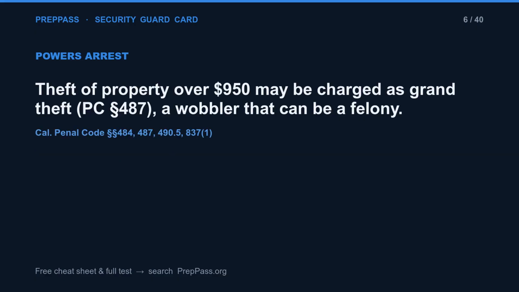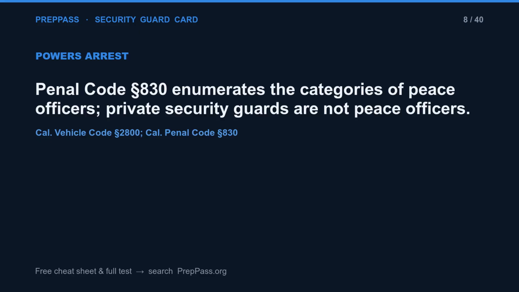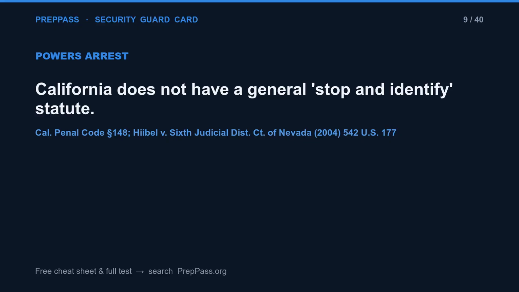Theft of property over $950 may be charged as grand theft, PC Section 487, a wobbler that can be a felony. A standard guard card permits unarmed security duty only. Penal Code Section 830 enumerates the categories of peace officers. Private security guards are not peace officers. California does not have a general stop and identify statute.